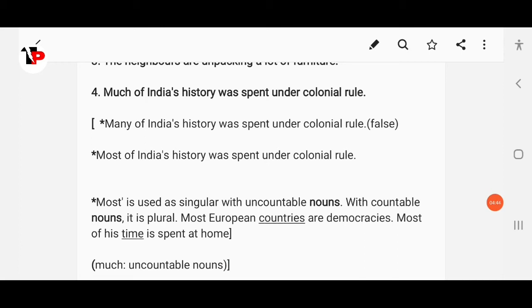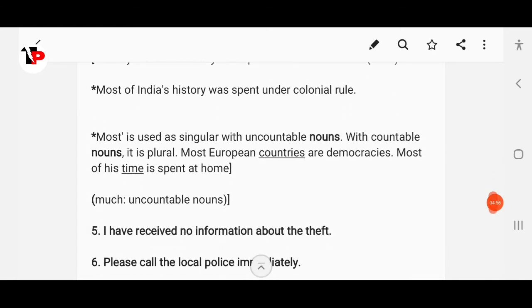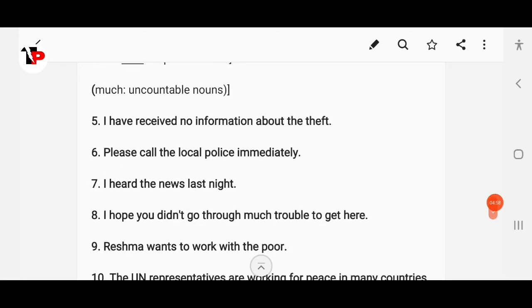Then here the same. Most of his time. So here time is uncountable, that's why the verb is also singular. Most of the time is spent. So you can write here much of India's history or most of India's history. Okay. Then next, I have received no informations about the theft. This is wrong. I have received no information. Please call a local police immediately. Please call the local police immediately.